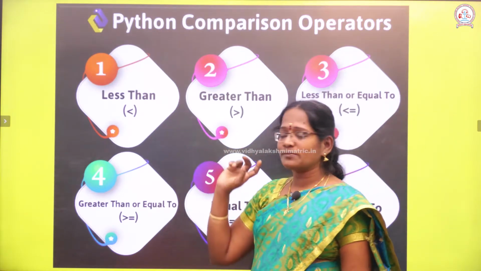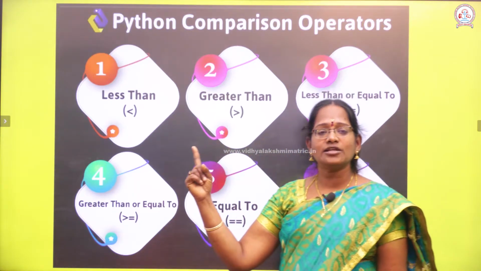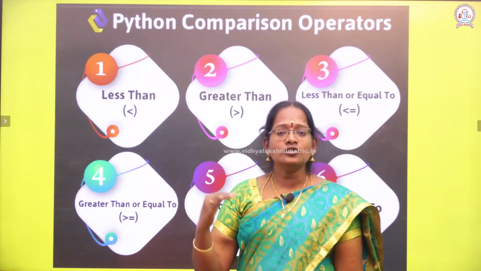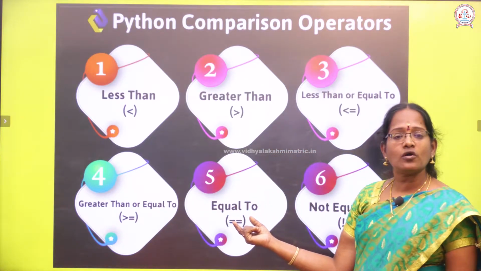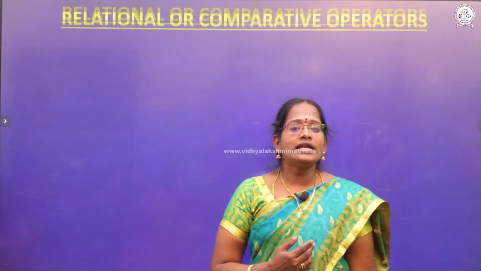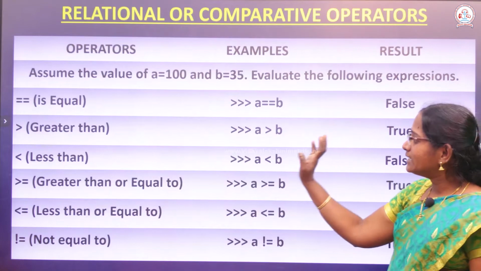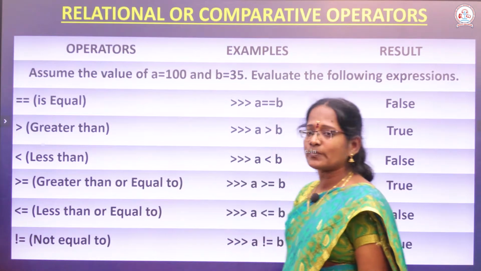So what are the operators in a relational operator? Less than, greater than, less than or equal to, greater than or equal to, equal to. This equal to operator is called the equal to operator. Another operator is called not equal to. Okay, so in this example, this operator is called the is equal operator.